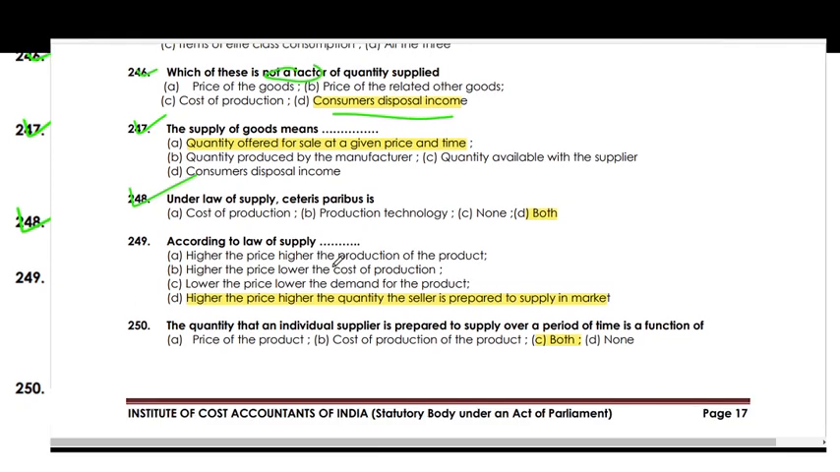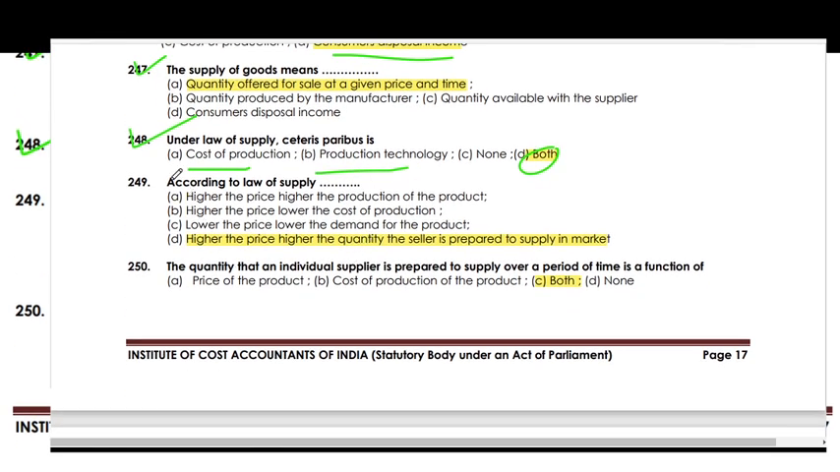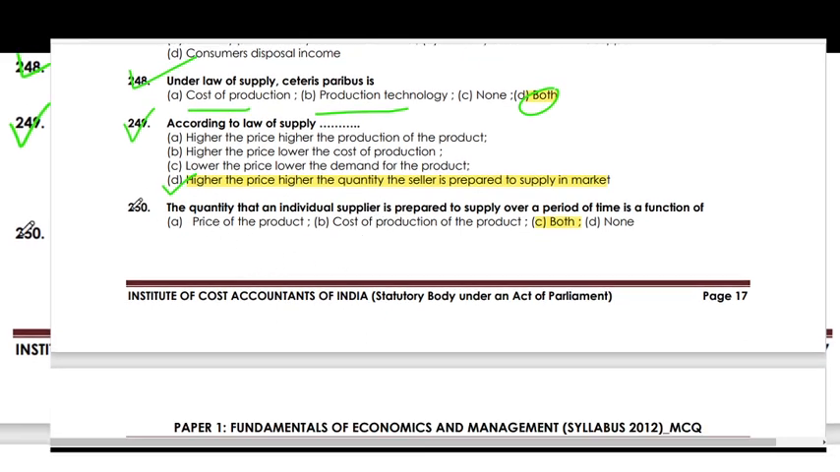Under the law of supply, ceteris paribus means both cost of production and production technology are constant. According to the law of supply, the higher the price, the greater the quantity the seller is prepared to supply in the market. The quantity that an individual supplier is prepared to supply over a period of time is a function of both options A and B: price of the product and cost of production of the product.